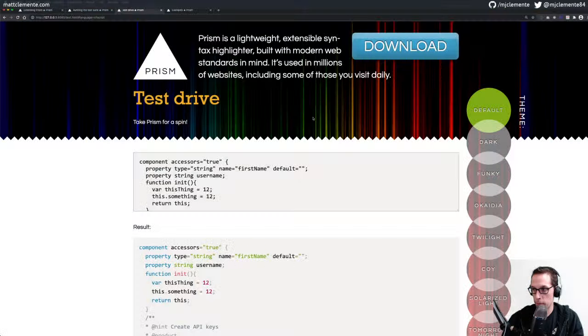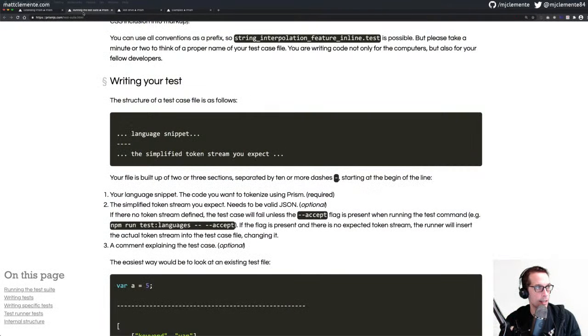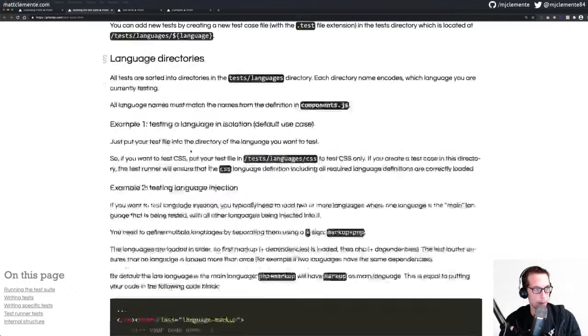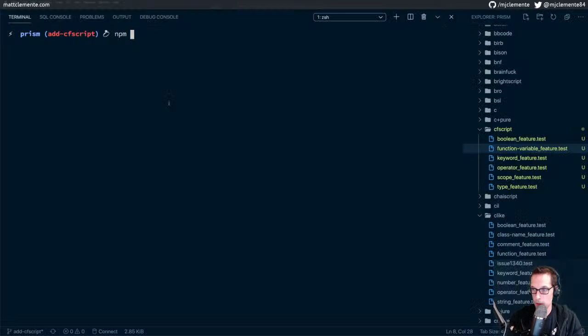Test drive, not what we wanted. We're zoomed in enough here? I think we are. Running the test suite, it's like npm run test and then, alright, nice. npm run test : languages and then dash the language. Okay, so do npm run test and that should prompt me. Okay, so we're going to run the CF script language and we're not going to include that except. We're just going to run it straight.